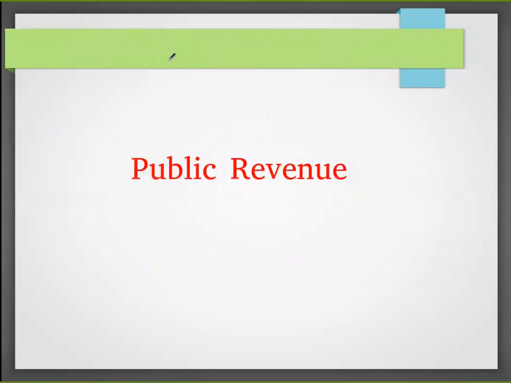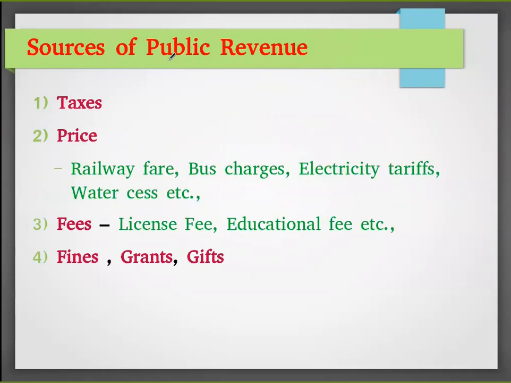Then we will see about public revenue. It is the revenue for government. What are the sources? First, taxes. We pay taxes, and those taxes will be added to the government income. Then prices it receives, like railway fare, bus charges, electricity tariffs, water cess, etc. Water cess is a type of tax. So environment cess, education cess, like that they will tell. Cess means it is a type of tax.